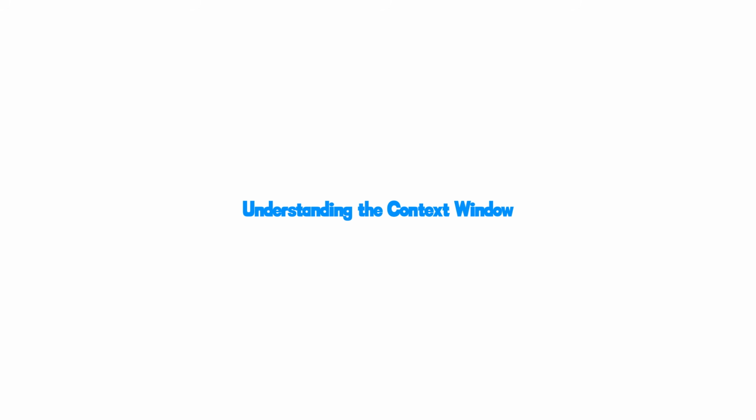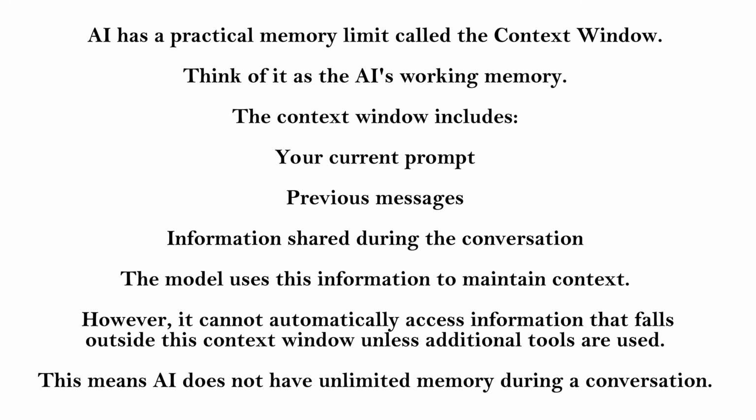Understanding the context window. AI has a practical memory limit called the context window. Think of it as the AI's working memory. The context window includes your current prompt, previous messages, information shared during the conversation. The model uses this information to maintain context. However, it cannot automatically access information that falls outside this context window unless additional tools are used. This means AI does not have unlimited memory during a conversation.